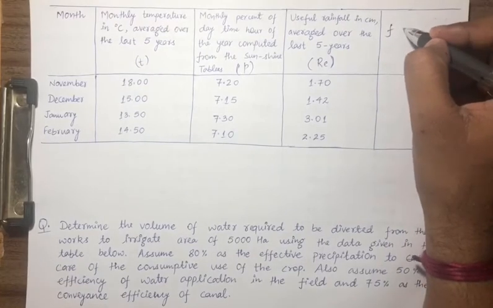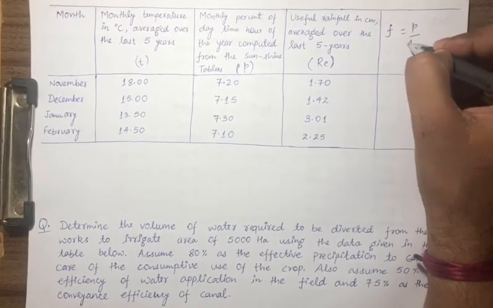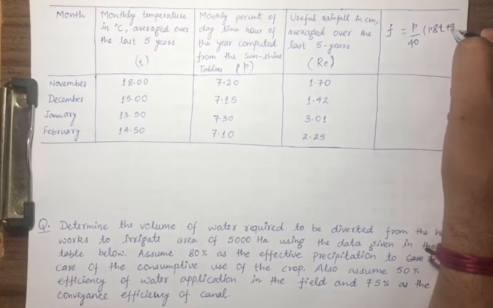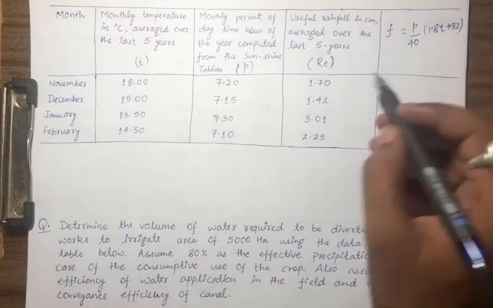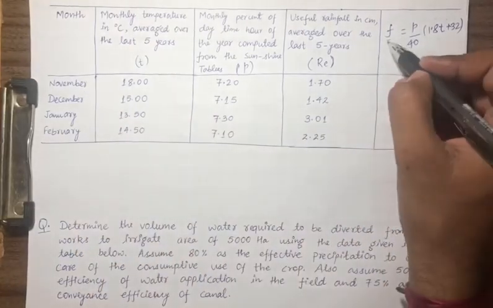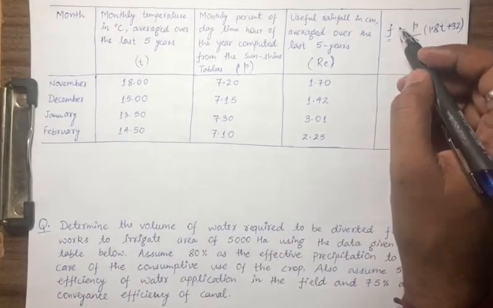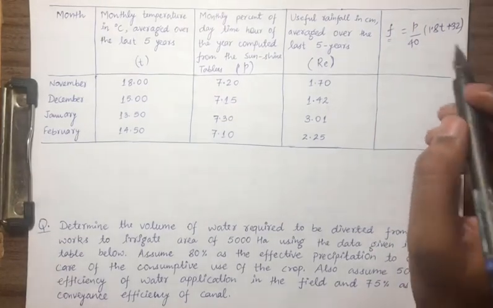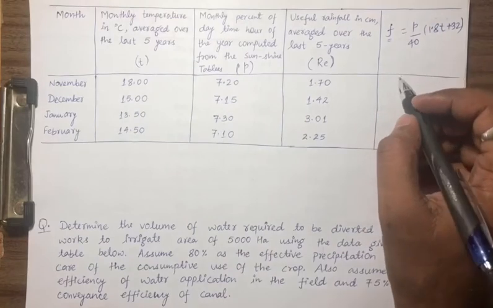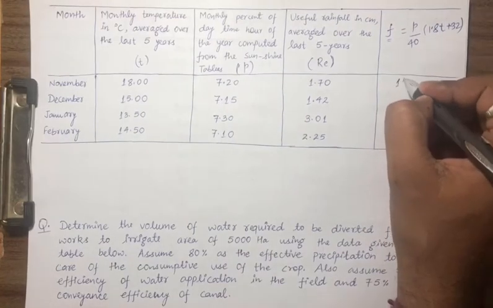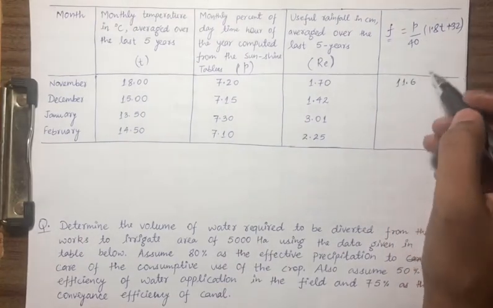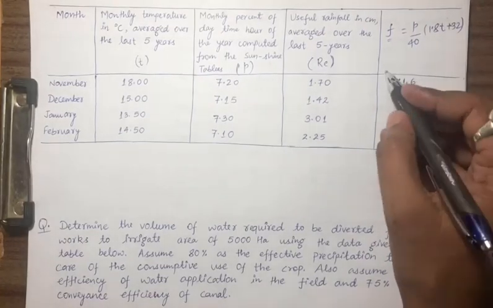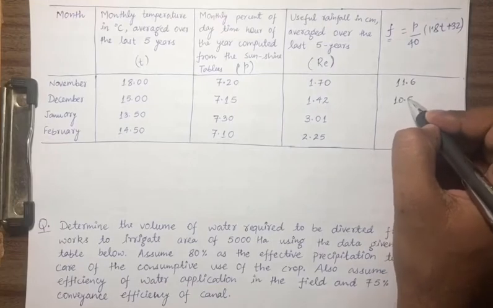So this F will be P by 40 into (1.8 T plus 32). For each month we have to calculate F, and finally after multiplying F by K will be our Cu. Okay. So I am just putting the values directly. You can check whether something is wrong, just tell me, I will change it, but I don't think it is wrong.